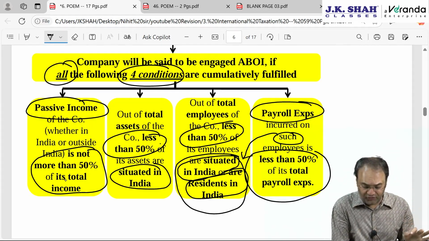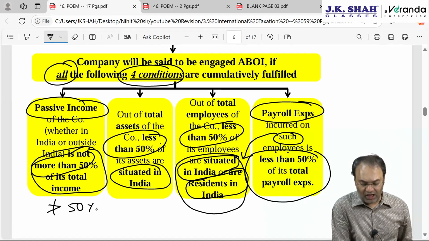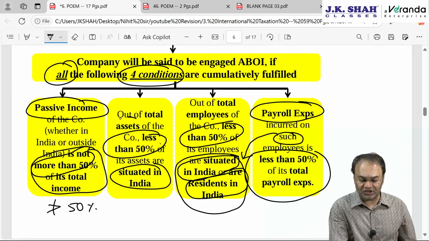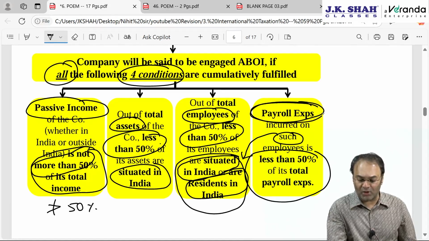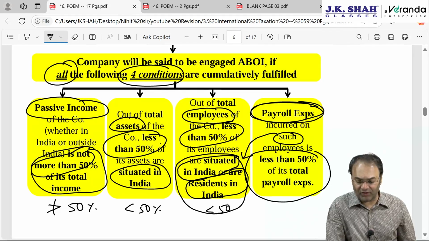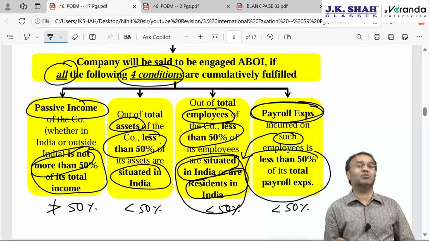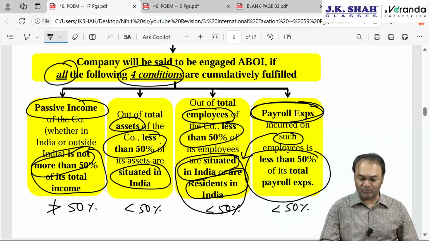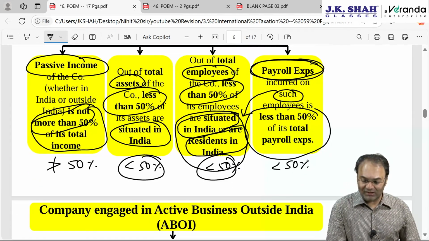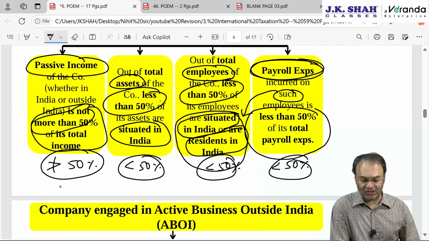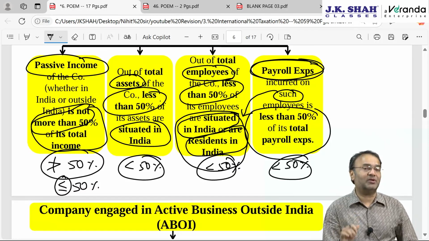Not more than 50%, not more than 50%. That means the sign would be this way. And in all other three conditions, with regards to assets, number of employees and the amount of payroll expenses, it says less than 50%. Less than 50% of assets should be in India, less than 50% of employees should be in India, less than 50% of payroll expenses of such employees should be with regards to Indian employees. Less than, less than, less than, and here it is not exceeding. That means less than or equal to. So here it is less than or equal to. Please be very careful about it.